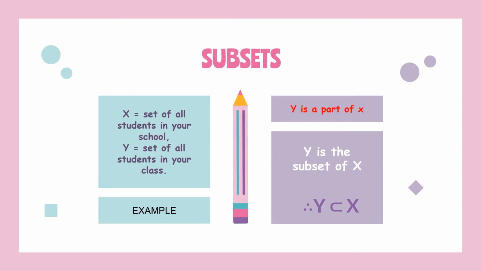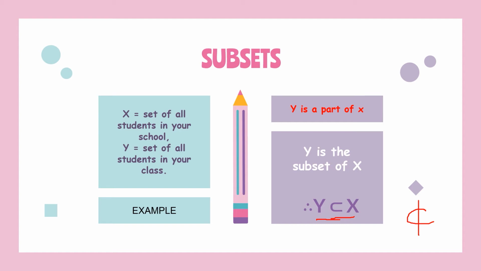Very good. So usually we'll denote subset with this symbol. Y is a subset of X. If it is not a subset, we will denote it like this. Okay, negation symbol. So Y is a subset of X means we'll denote like this. Not a subset means we will use this symbol. So got it clear what is a subset?